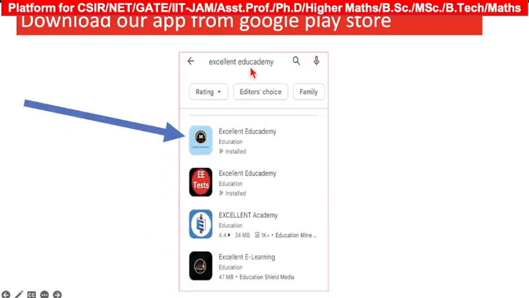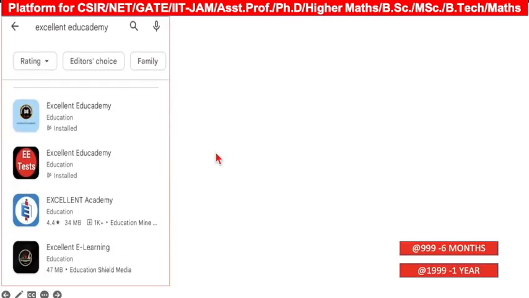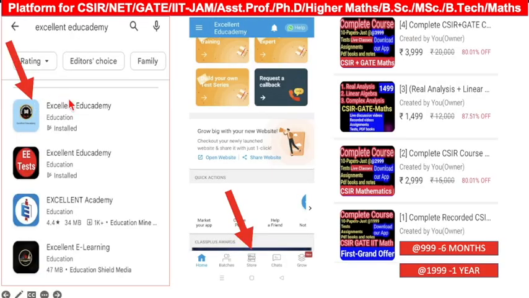For the live recording, you can first download this app from the Google Play Store. You just write here Excellent Educademy, and you will get this application. See here, this is our app. Once you click, this window will open, and here you have to click on the store window. Once you click on the store window, a new window will open.